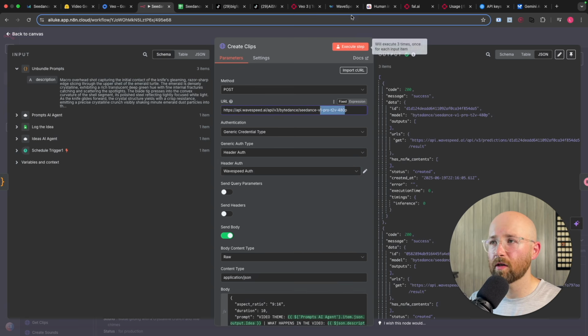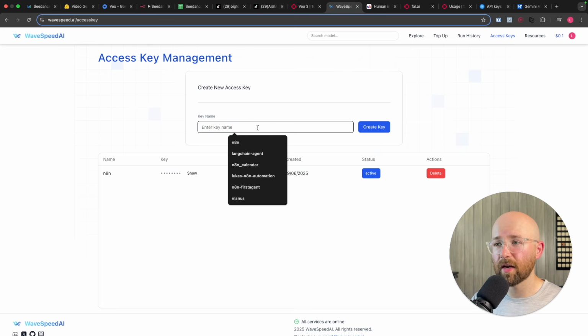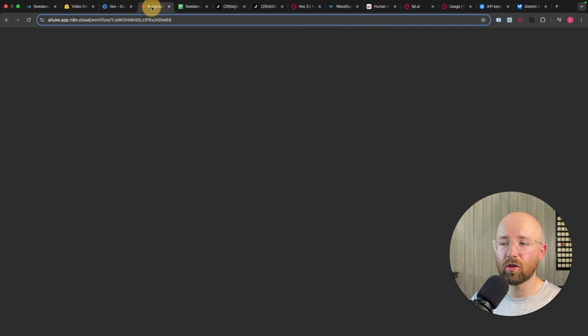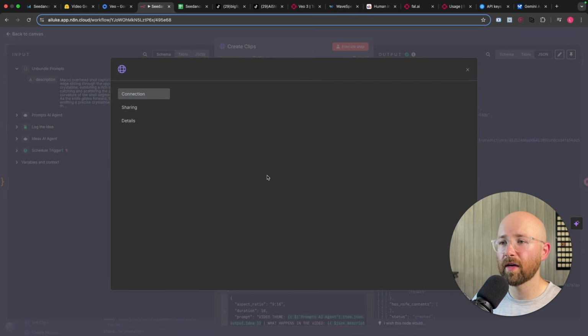Now this chunk here, you can change it, because as I was saying here, you can change it to whichever one it is that you actually want to use. But basically here you sign up, you get a free $1, so you can actually run this entire thing for like 3 cents, because the first run you could get 3 videos for 90 cents at 720p. So anyway, come here, sign up, and then you just go to access keys, and then from here, you just give it a name and then create key. And literally, you just copy that key, come over here, header auth, click on the pen.